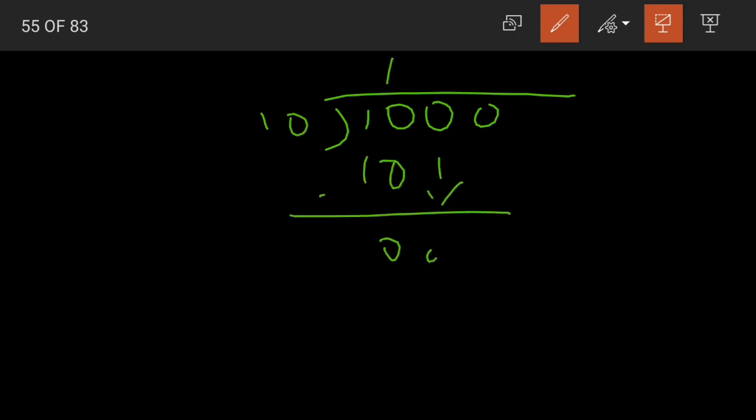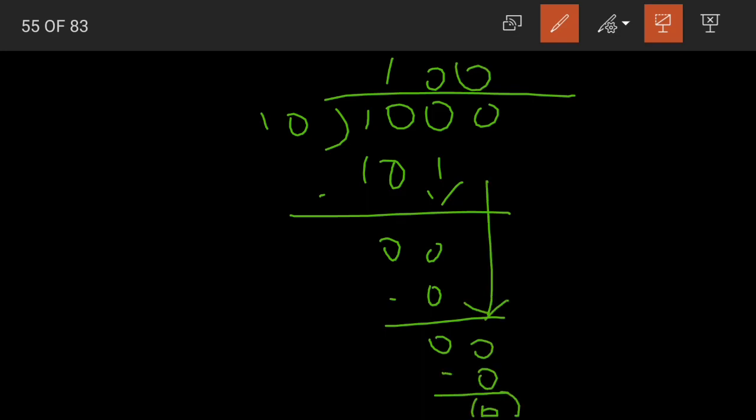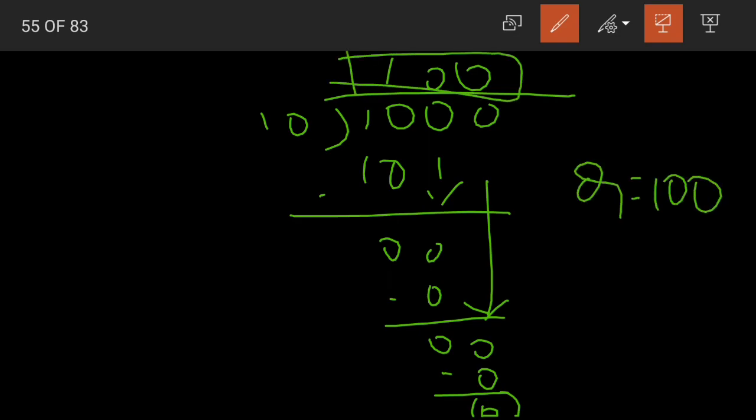1000 divided by 10. 10 ones are 10, 0, 10 zeros are 0, again 0 brought down, 10 zeros are 0. 0 is our remainder. So what is the answer here? Quotient. Quotient is 100. Now what is this? This is the number of chocolates that she has made.